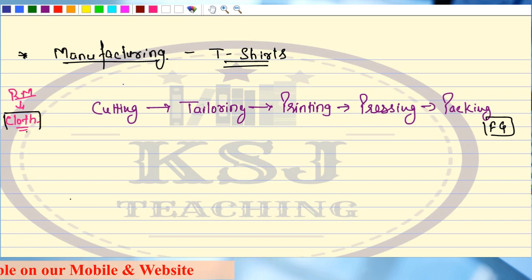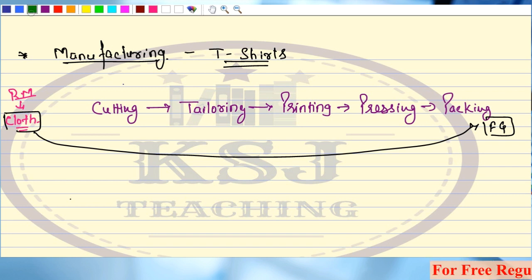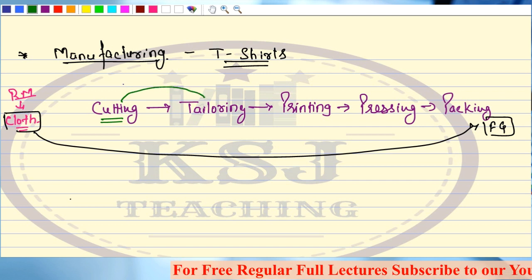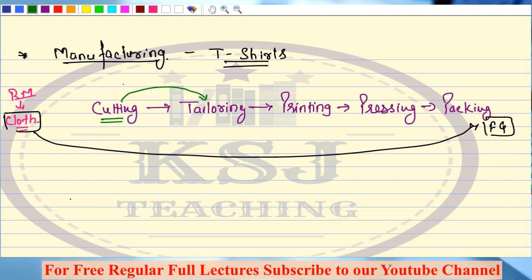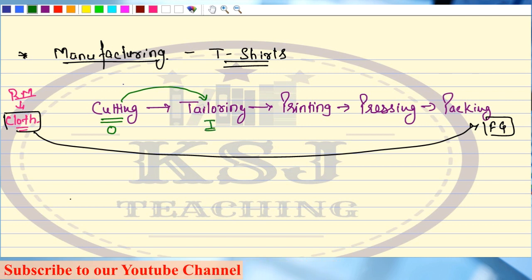So here your raw material is cloth. It is being converted into a finished product. And it has to go through the various processes. Now, the output of this cutting process will become the input of this tailoring process. That means if you are not going to cut the cloth, then how are you going to tailor the cloth?